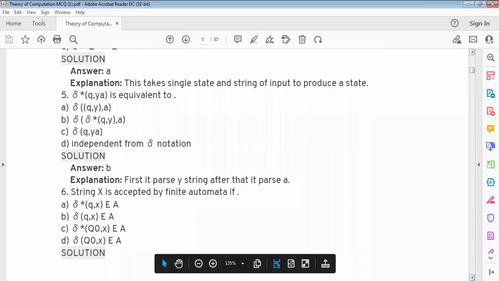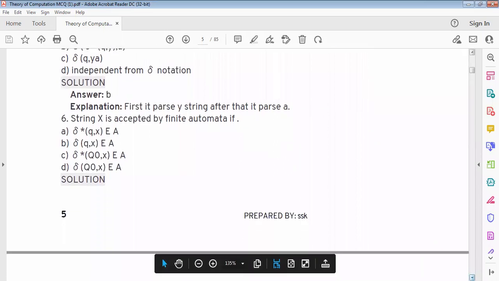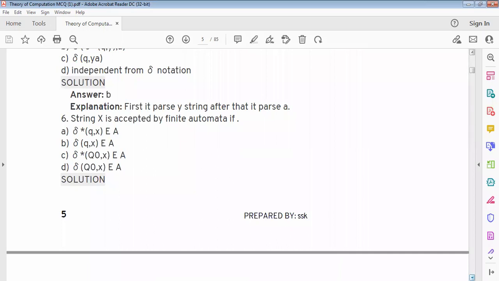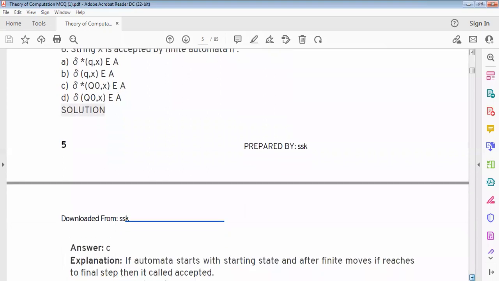String X is accepted by finite automata if answer is option C. If automata starts with starting state and after finite moves it reaches a final state, then it is called accepted. Hence option C is there.